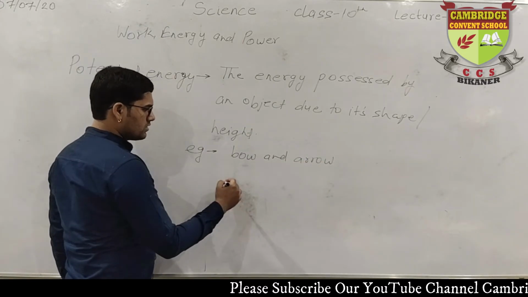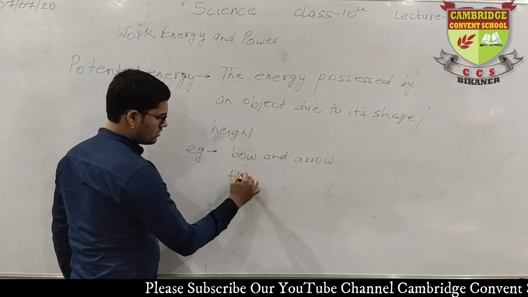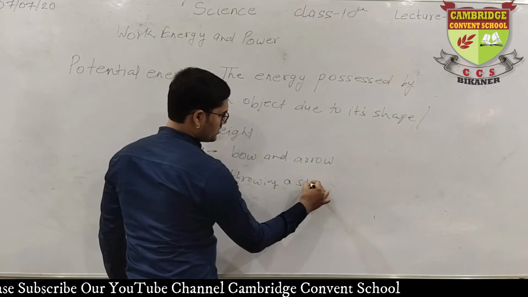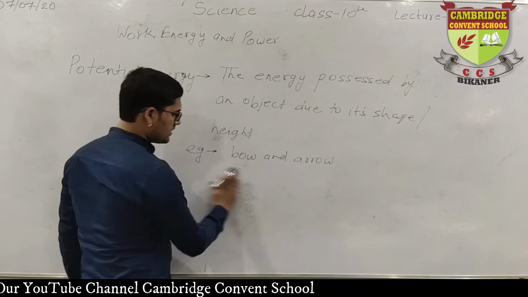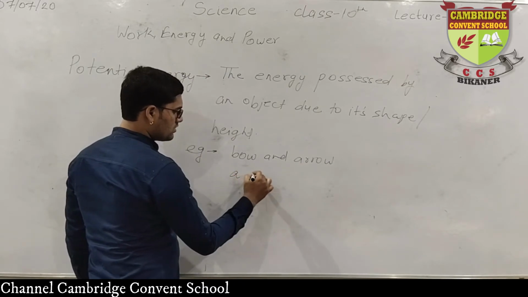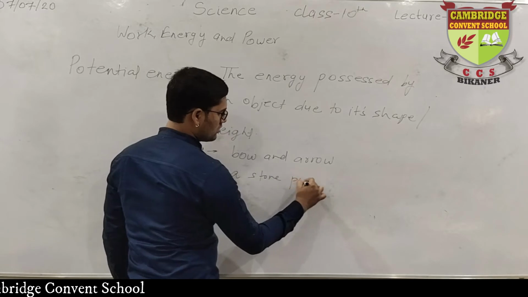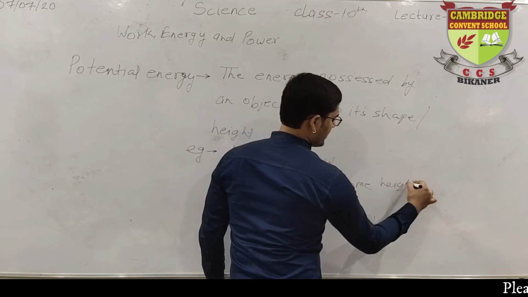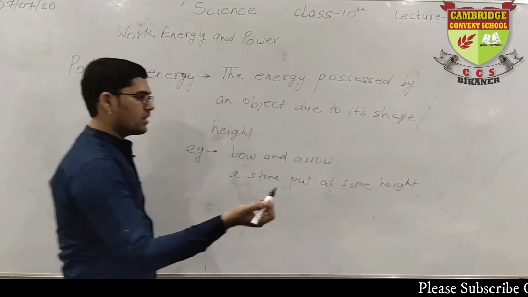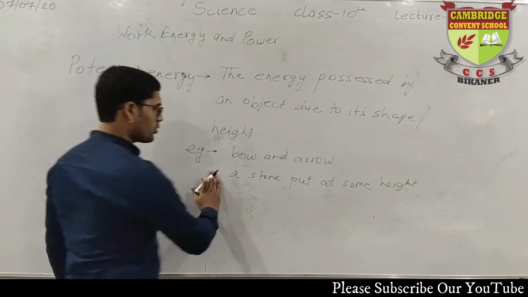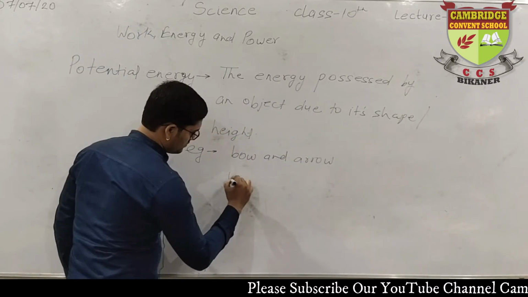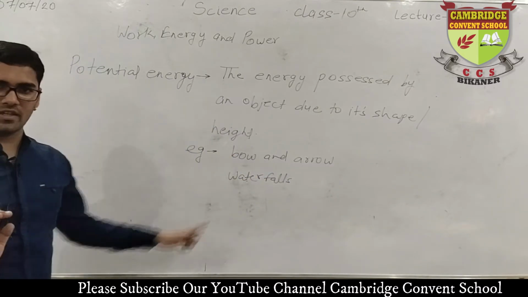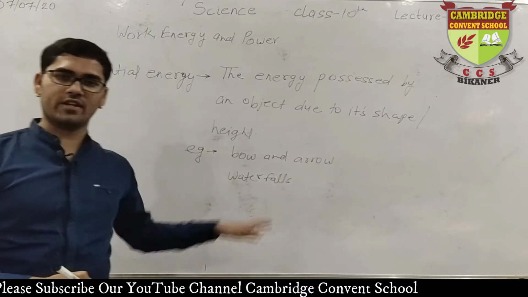About height, we can write a stone put at some height. Any stone which is put at some height, or we must write some practical, better example to understand. Then we can write waterfalls. These are the best examples we can study in the height part of potential energy.